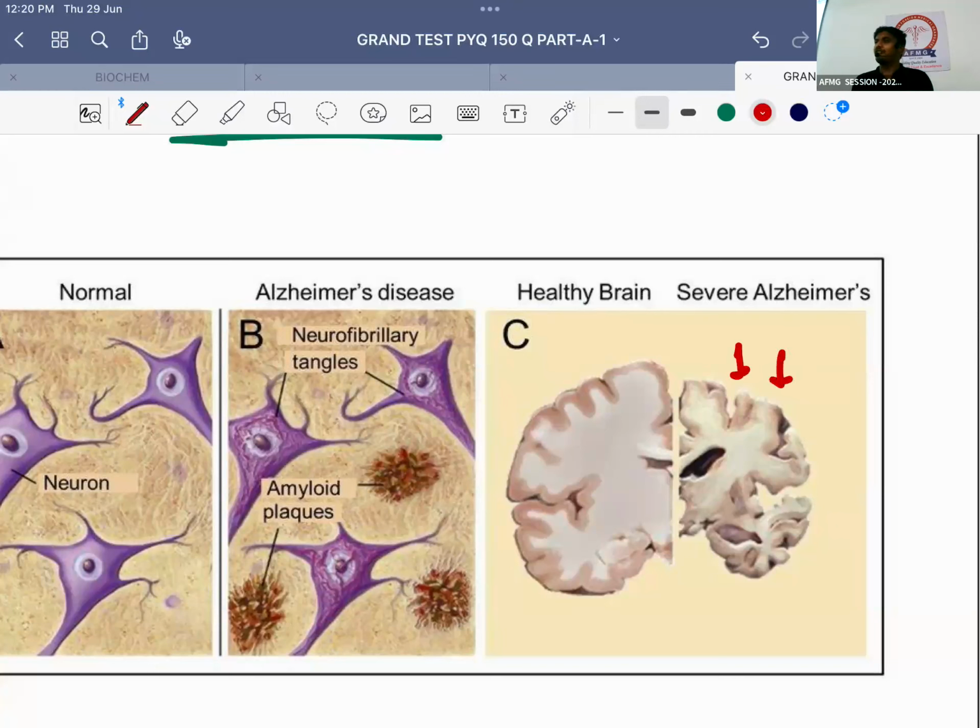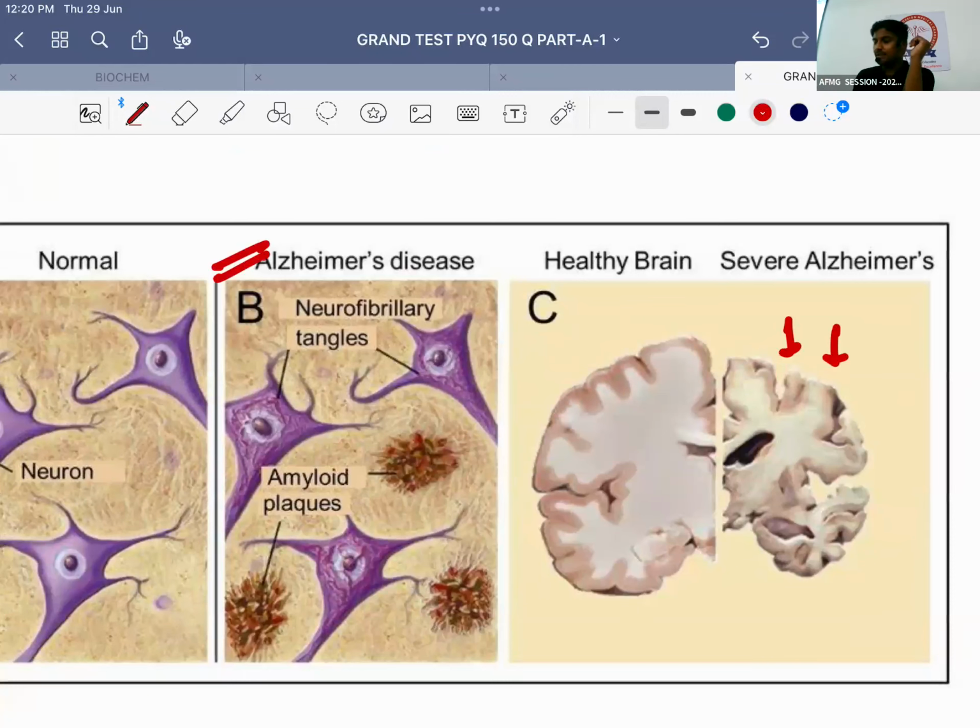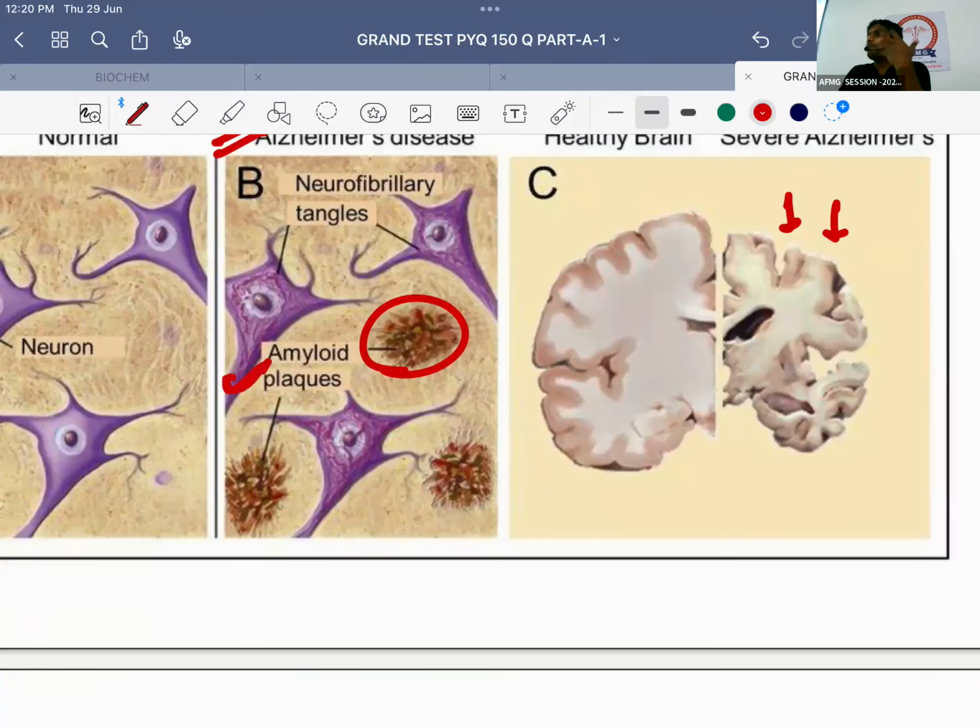And if a patient dies and we take the autopsy, you will see there is cerebral atrophy. The size of the brain will shrink down. And if I take a biopsy in a case of Alzheimer's disease, I'll see two important things. In between the neurons, definitely I'll see formation of senile plaques, senile neural plaques, also known as amyloid plaques. They are due to deposition of which protein?